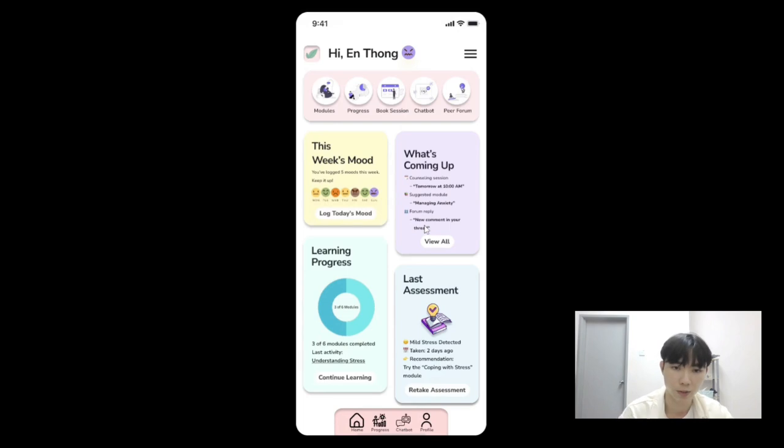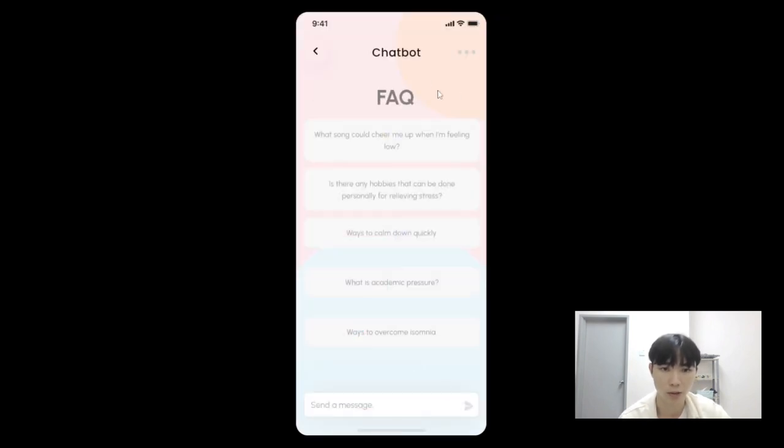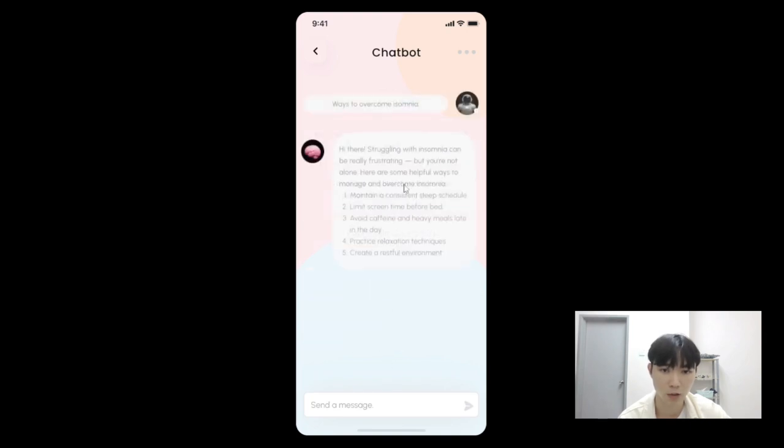Let's continue to the next demo of use case, which is chat with AI mental health coach. The use case 6. So we click the chatbot here. So this is the user interface of the chatbot. There are frequently asked questions right here. So the user can first choose any of the questions. For example, ways to overcome insomnia. So the chatbot will give an answer based on the question.